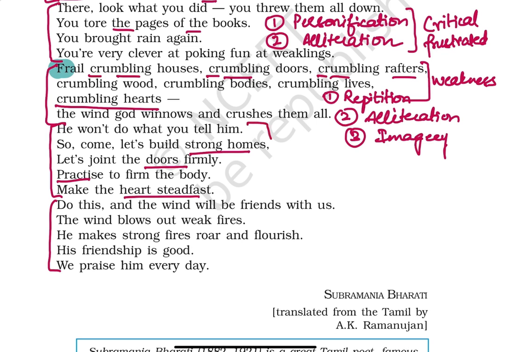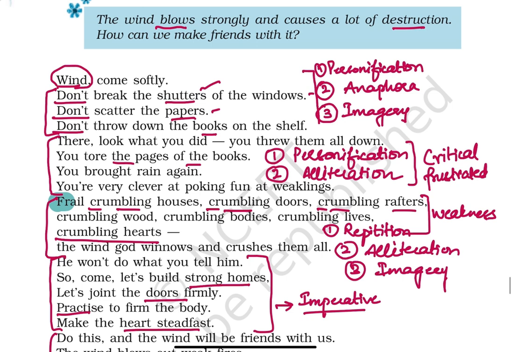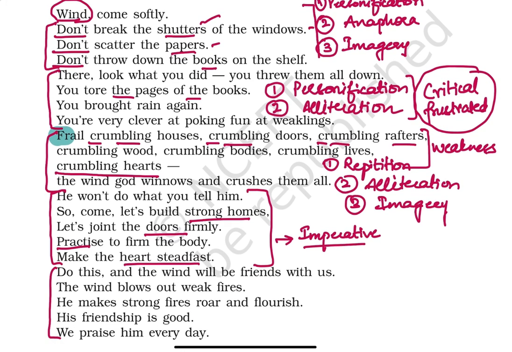So children, what kind of tone do you think the poet is using here? It's a kind of tone where the poet is trying to order us. There's a command in the poem. So we have an imperative tone. See children, the tone is changing. In the first and second stanza, we had a critical and frustrated tone. Now when we move on to the fourth stanza, we get the tone of the poem as imperative.